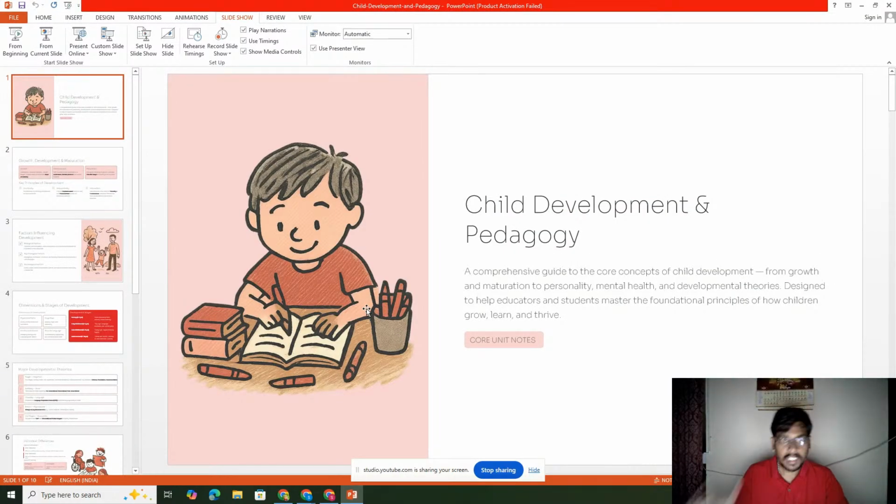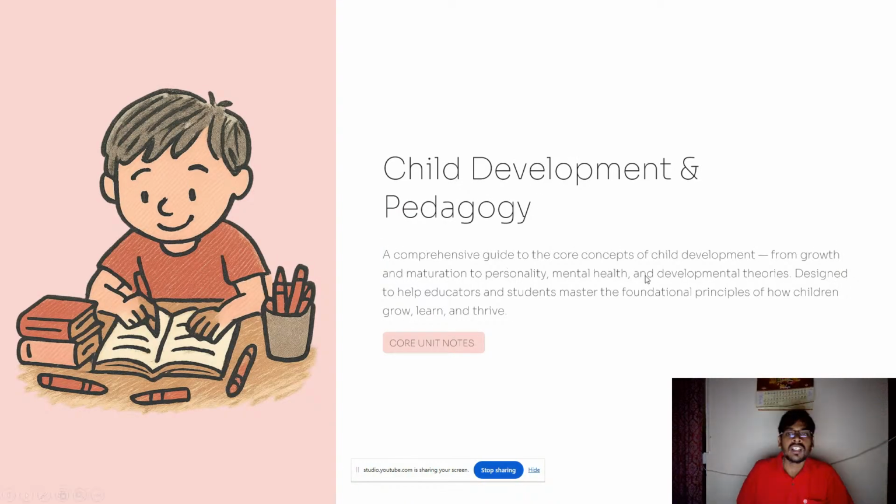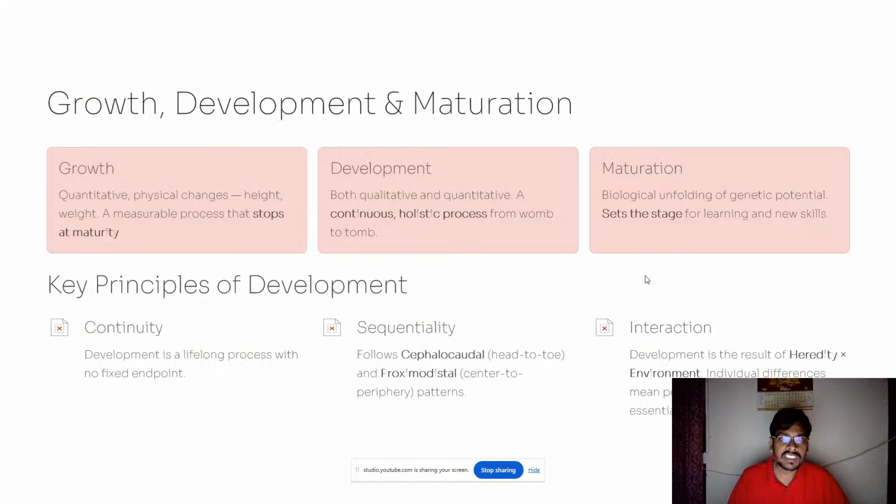Child development and pedagogy, the detailed concept-wise explanation we are going to do in this live session. It will include growth and maturation, mental health, development theories. So the primary concept is growth, development, and maturation. We have already discussed this in the previous class, but I'm giving a basic overview to understand the concept.